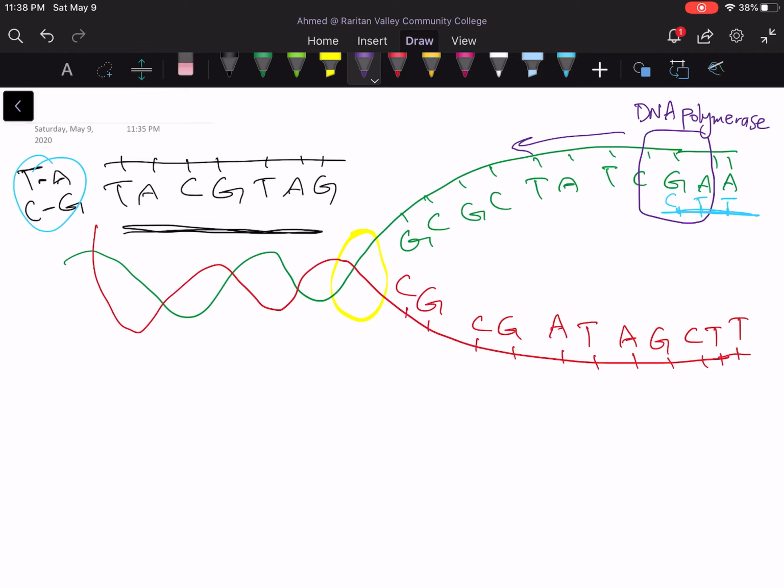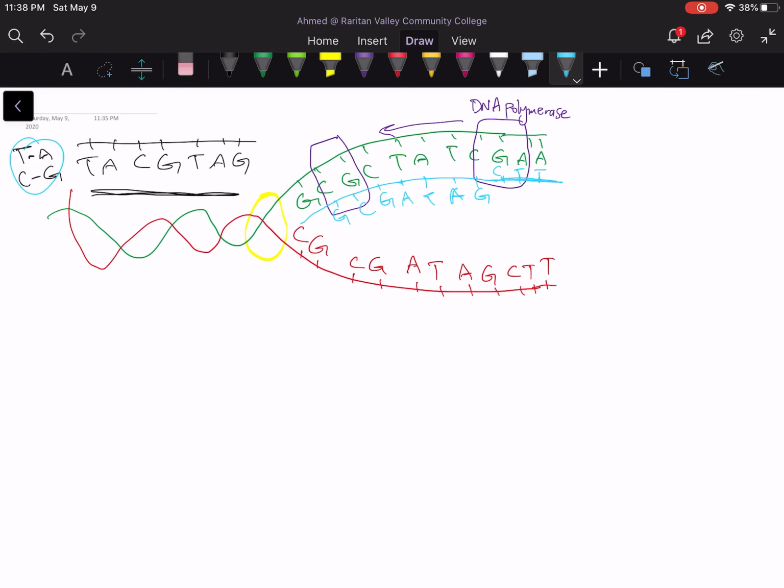So, let's assume that this enzyme now is here. At the end, we are going to have a strand that is complementing the original strand. Now this is in light blue. The same thing for the other strand. There will be an enzyme, although it's going to be moving in a different way, but at the end, we are going to have another strand that complements the original strand. Here, if you can see, we ended up having a green and light blue, and here we ended up having red and the yellow strand.